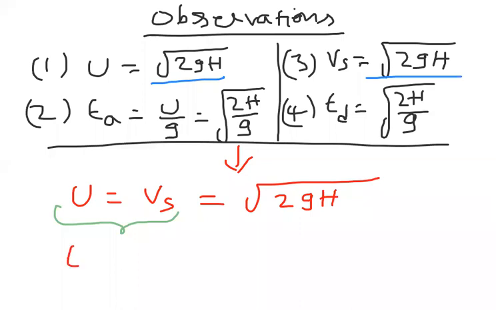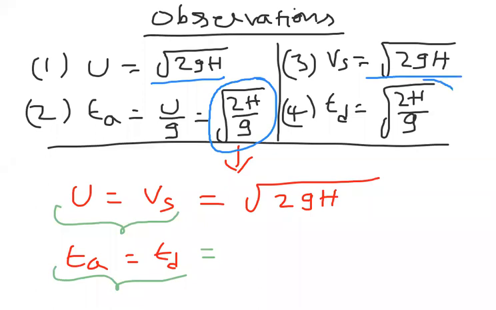Next, time of ascent is equal to time of descent. How do you know? Observe this one, root over 2h by g. Here also root over 2h by g. That means both are equal. So I can write it as root over 2h by g here, root over 2h by g.